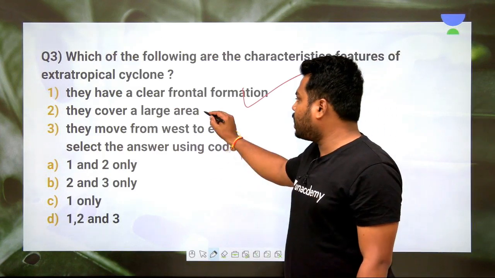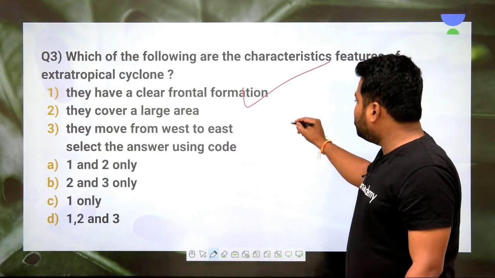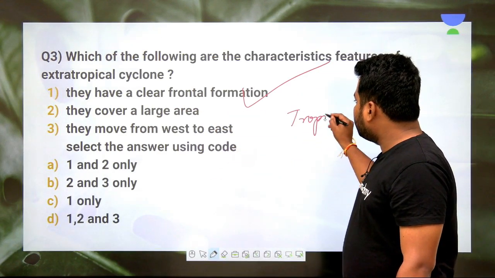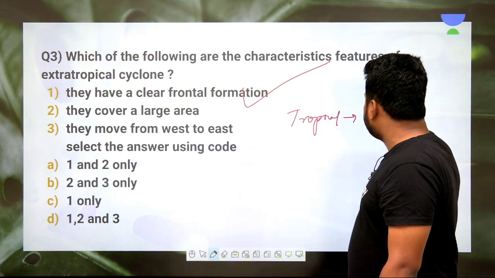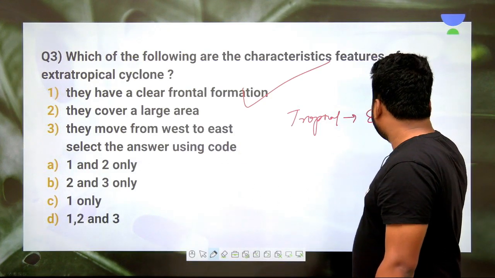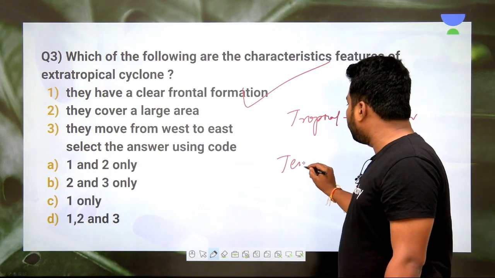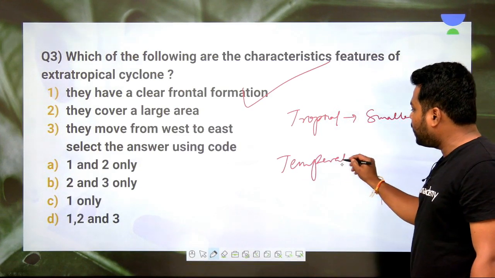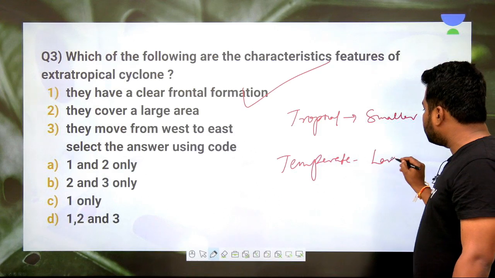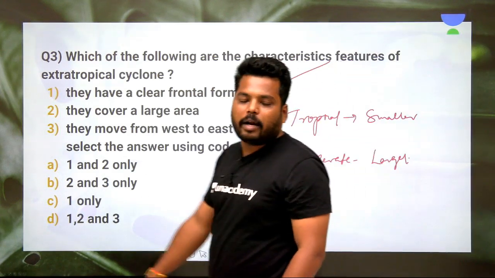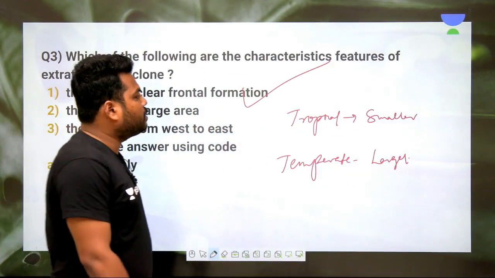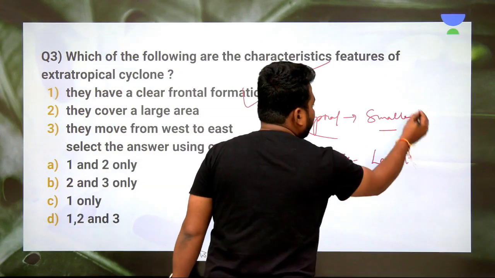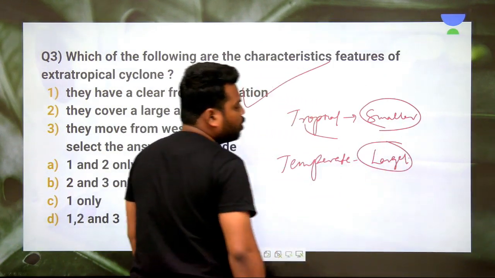And apart from this, they cover a larger area. Yes, when you see the tropical cyclone, they cover a smaller area. Clear? And with a temperate cyclone, whenever there is a picture of a temperate cyclone, they cover a larger area. Their radius and diameter are much larger. Hence the tropical cyclone is very small. It covers a very small area.